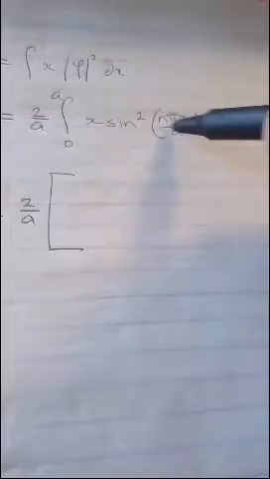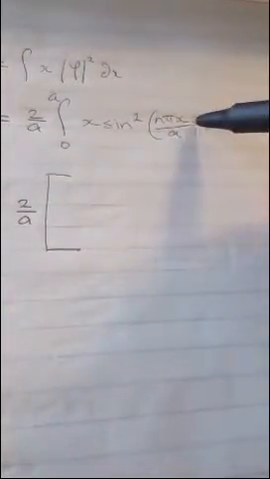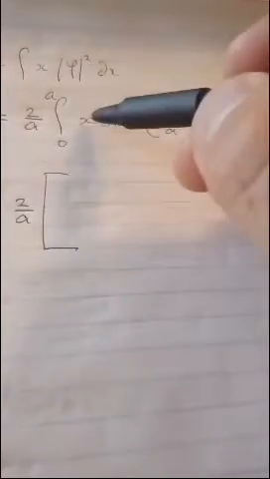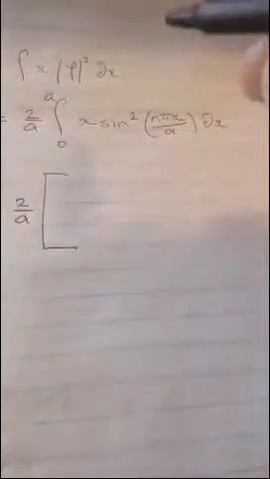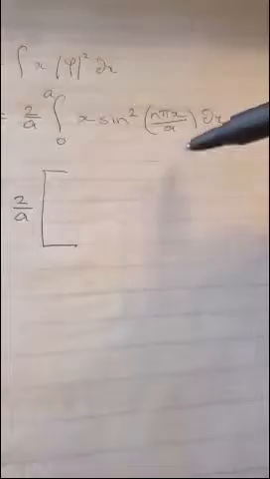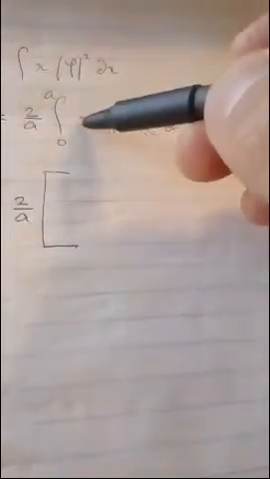Remember that when you are integrating something that is a product of two functions, where one is x and the other one is sine squared n pi x over a, you have to do the integral which is uv, this multiplied by the integral of this, minus the integral of this by the derivative of this. And it's very simple because the integral of this is what we just did, the derivative of this is 1. So let's do it.